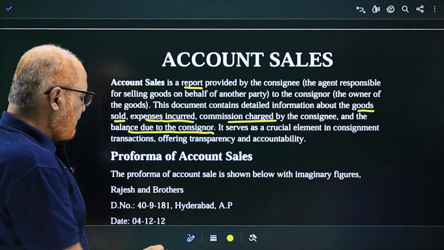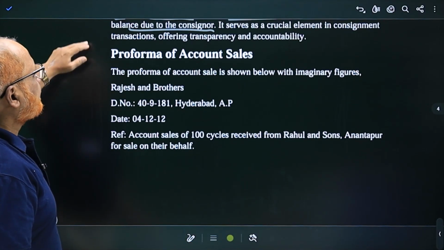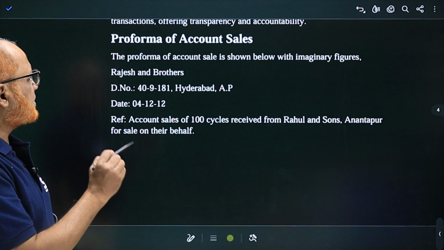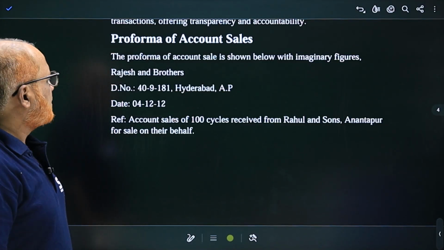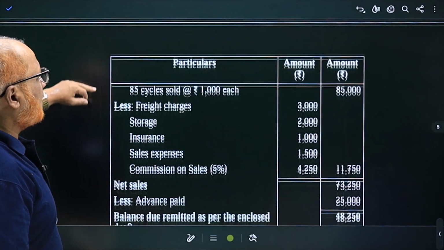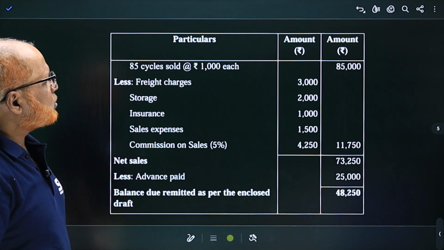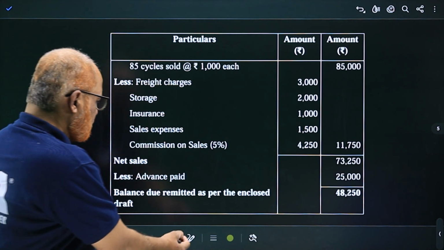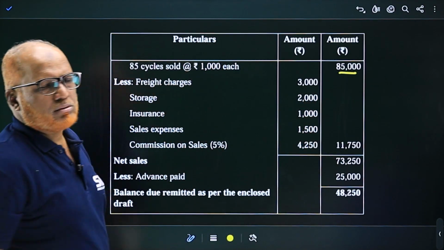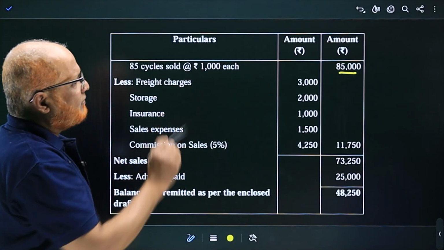Now, proforma of account sales. Here you can see the proforma of account sale is shown below with the imaginary figures, Rajesh and Brothers. So door number so and so, reference. Now you can see how the account sales would look like. 85 cycles sold at 1,000 each. So it comes to 85,000. 85 cycles of 1,000. So total goods sold by the consignee, 85,000.